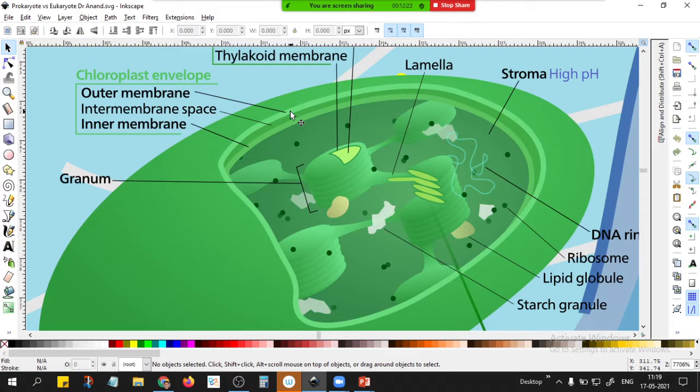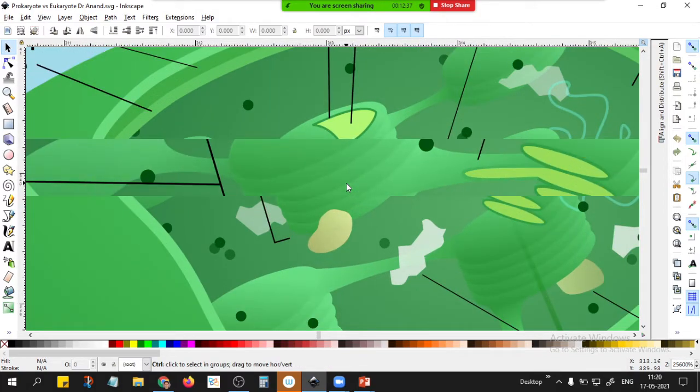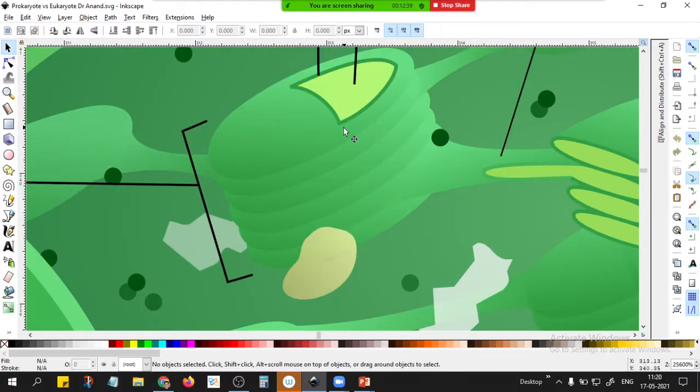But in the case of chloroplast, it does not form any such projections. It is a simple double membrane. What is interesting is that inside the chloroplast you can see this kind of structure. They are stacked on one another, like plates.